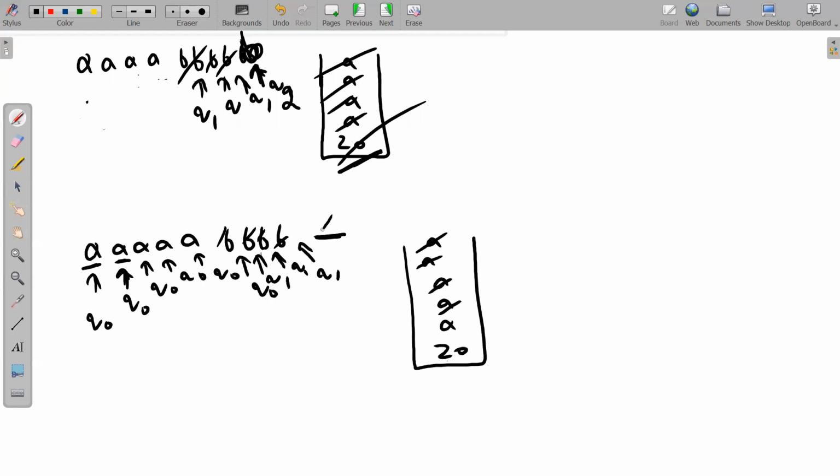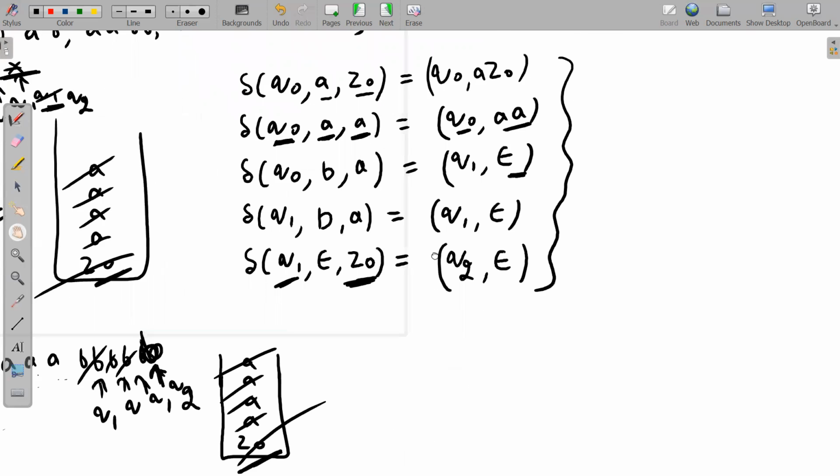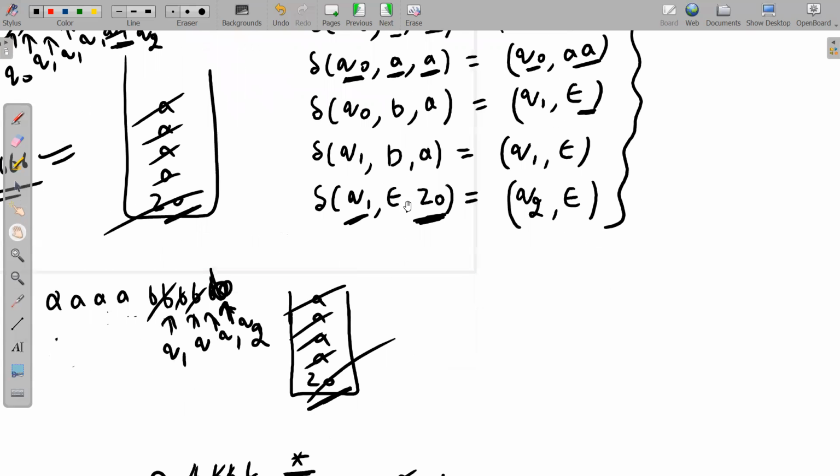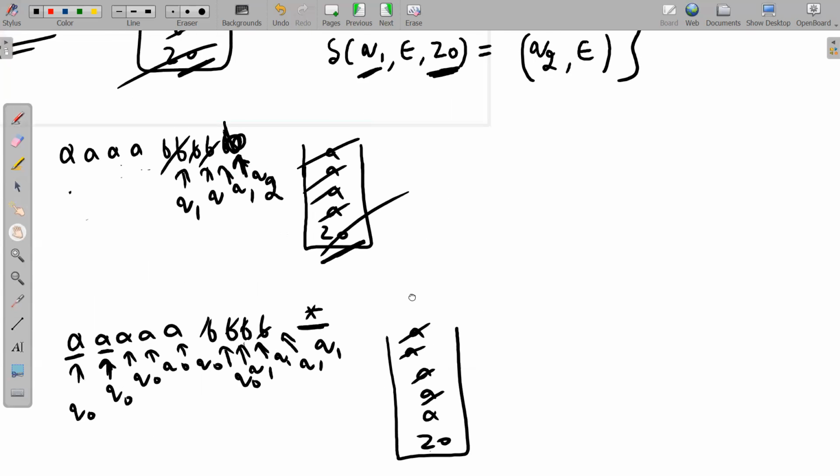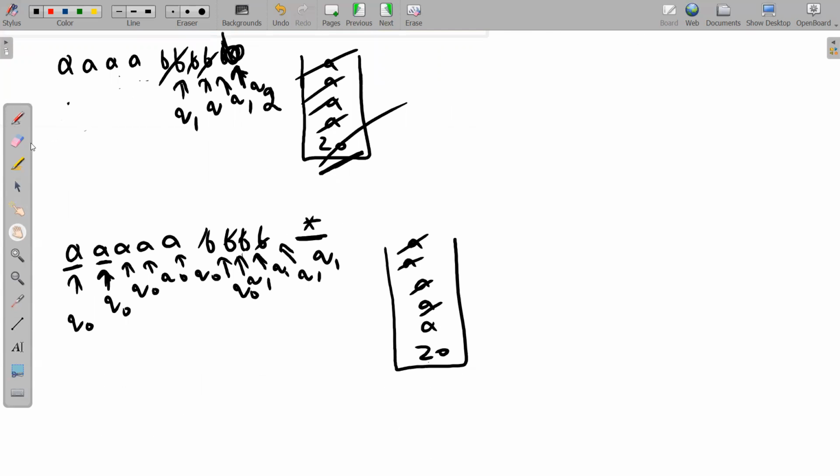So here we have nothing. On Q1, we are reading nothing from the tape and we are reading A from the stack. Where is the move? We do not have this move. This move is absent. Only Z0 is allowed. Reading A is not allowed. That means the string will be rejected. Why? Because of dead configuration.